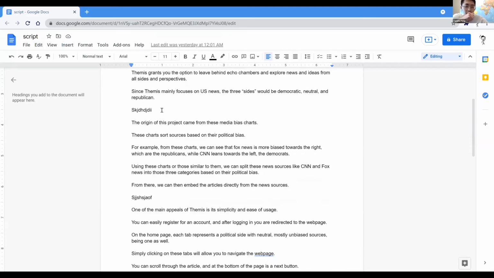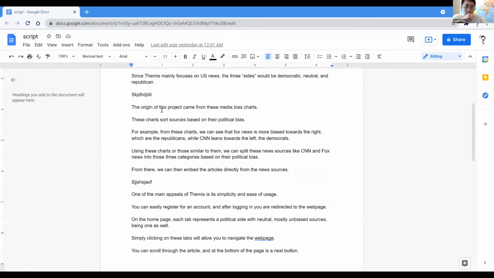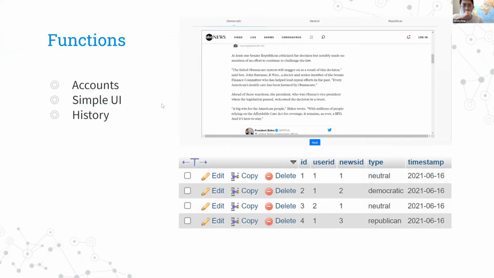One of the main appeals of Themis is its simplicity and ease of usage. You can easily register for an account, and after logging in, you are redirected to the web page. On the homepage, each tab represents a political side, with neutral, mostly unbiased sources being one as well. The homepage is shown in the screenshot on the right-hand side of the slide.